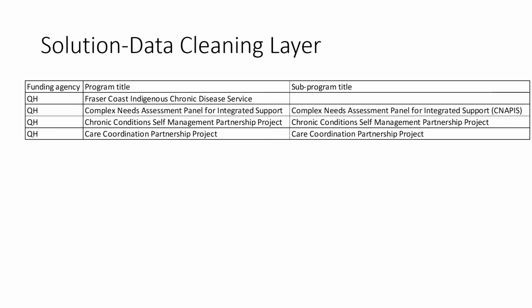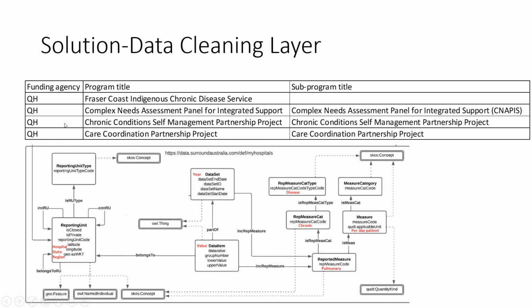By cleaning the data layer, I was able to find 4 programs which I will use to validate the framework. All these programs are related to chronic diseases. These were chosen because there was data consistency, and the value for these was also available in the hospital datasets. This can also be observed in the hospital datasets that this is the value of chronic disease. Here we can see that there is a pulmonary chronic disease, and we can find the per day patient for this disease in this particular hospital and for a particular year.